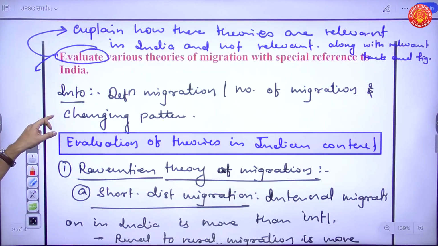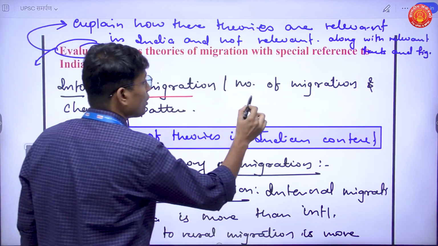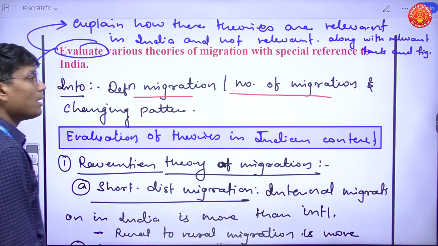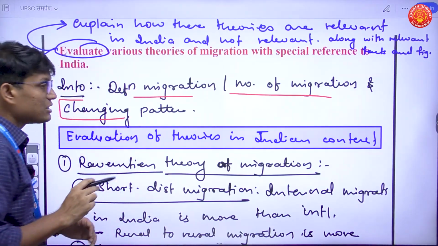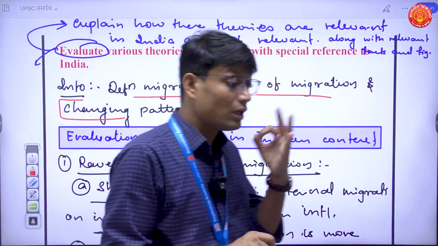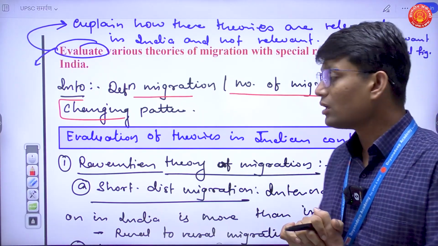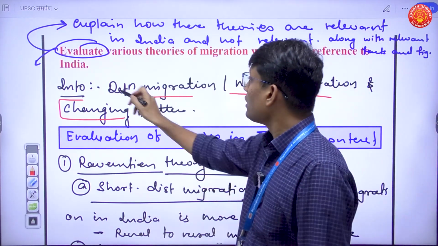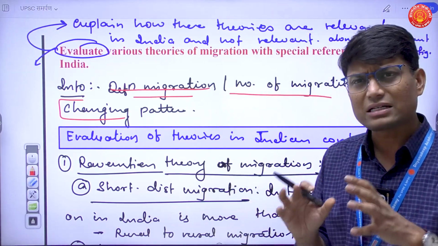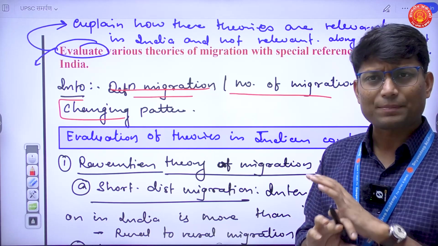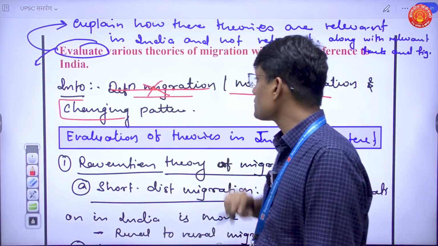Now come to the introduction. In the introduction you can either define migration, or you can talk about the numbers related to migration, or you can also talk about changing patterns of migration. So there are three things which can be used to start this question. What will I choose? I'll definitely not choose to define migration. That's a very basic thing and there is absolutely no need to define what migration is. So I'll be refraining from this particular part.